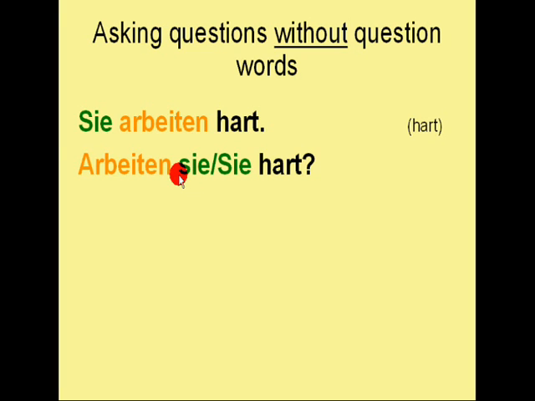But if the Sie with a small letter is at the beginning of a sentence, it is also written with a capital letter. So you cannot discern between those two when these are at the beginning of a sentence. Therefore, when I switched the position of these two, I included both because both can be true. You can only find out from the context if it's meant to be they or you in a formal way. But anyway, the sentence Sie arbeiten hart can be turned into a question by switching the places of the subject and the verb, like this: Arbeiten Sie hart?